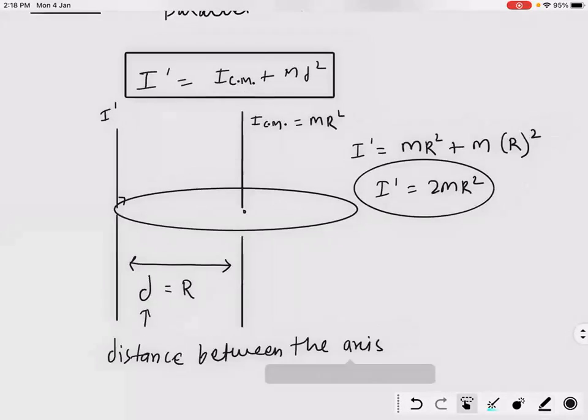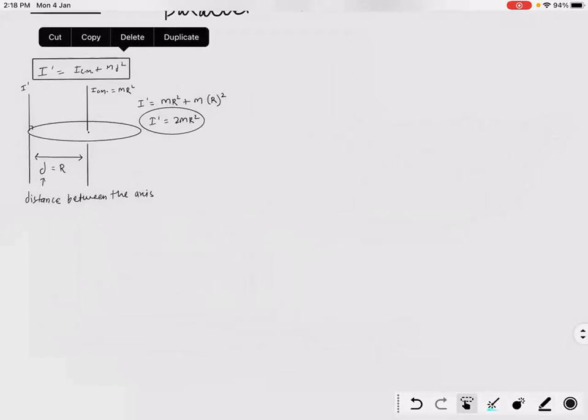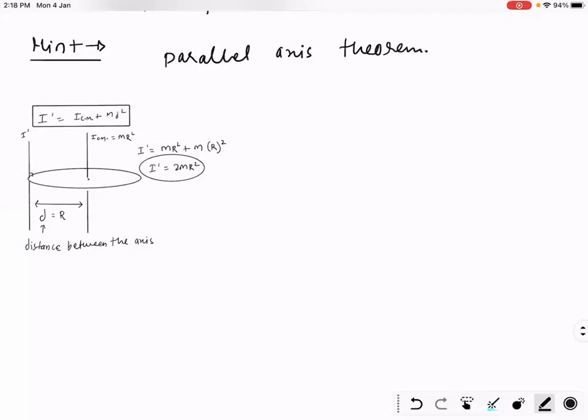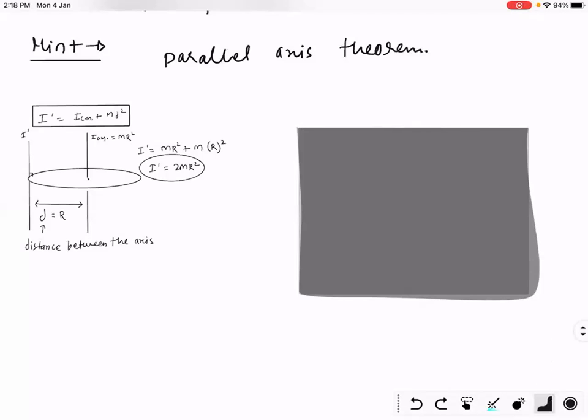Parallel axis theorem. Now we will try to apply the parallel axis theorem for the semicircular ring. Suppose this is a plane. We have a semicircular ring in this plane like this.